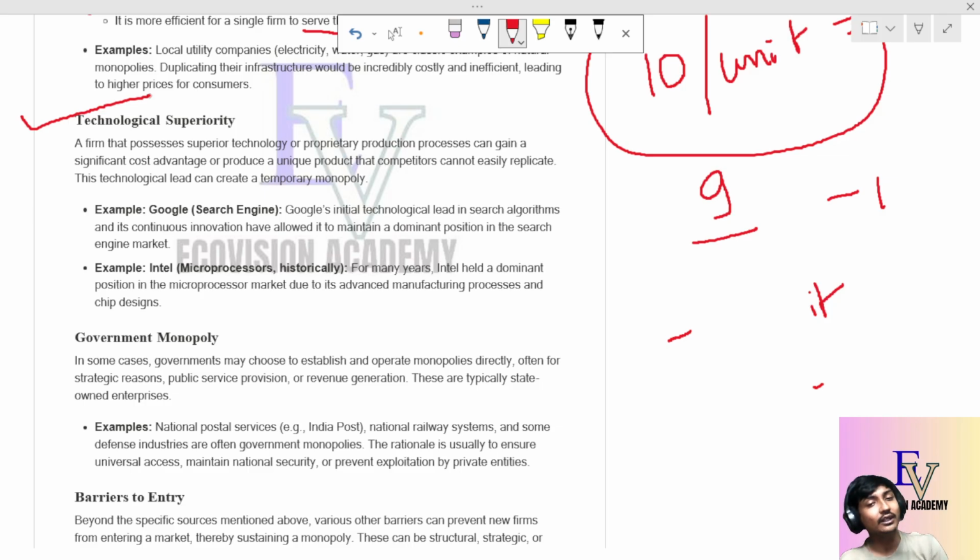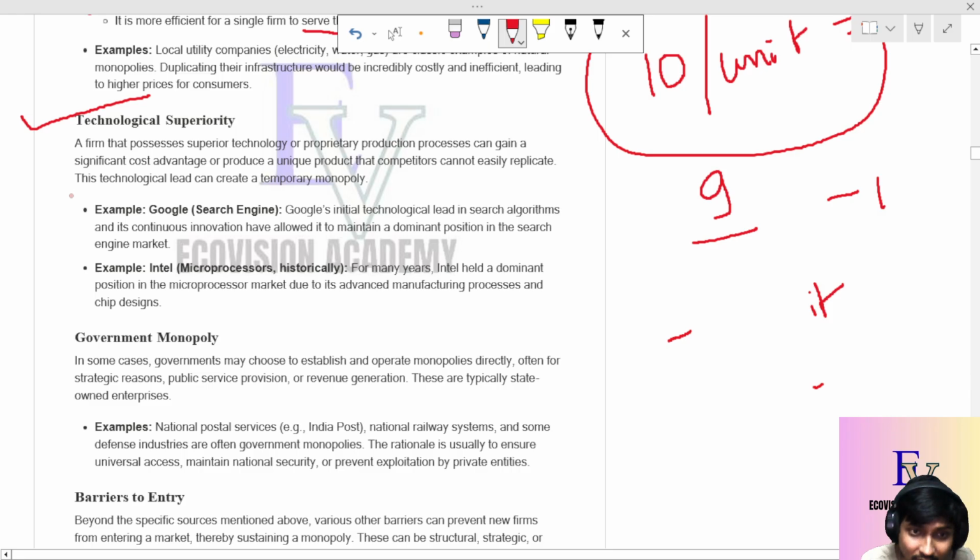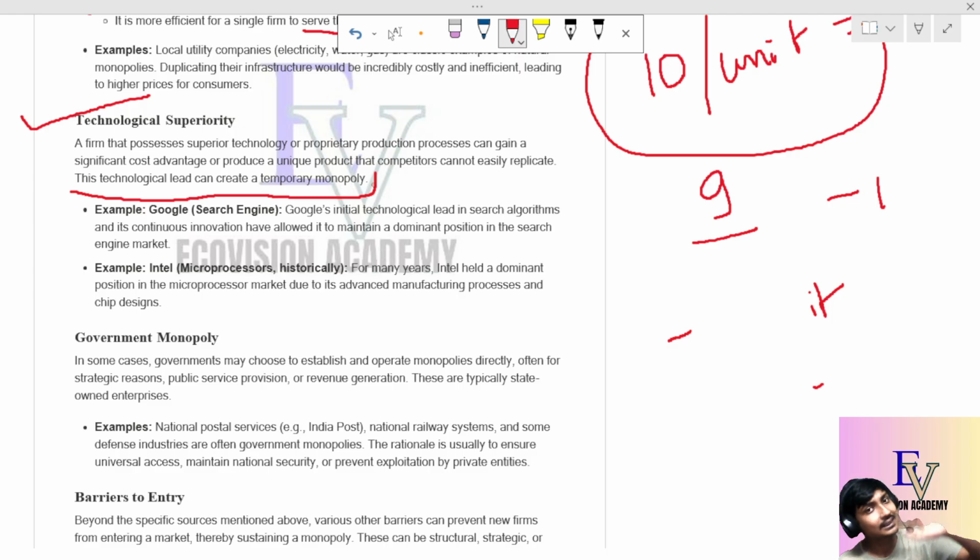And due to its continuous innovation, Google can become a kind of temporary monopoly in the market. Google can conquer a technological monopoly, a temporary monopoly in the market. So this technological lead can create a temporary monopoly. This is also very important. Sometimes suppose you have a company, I have a company, and what we produce is the same, but due to my technological superiority I give better service to the customers, and customers come to me, not to you, and I become a temporary monopoly in the market.